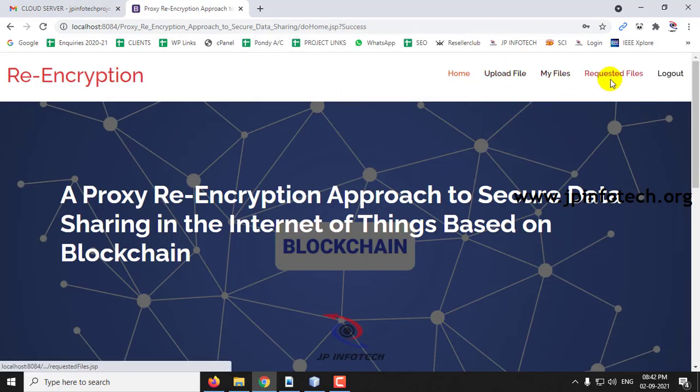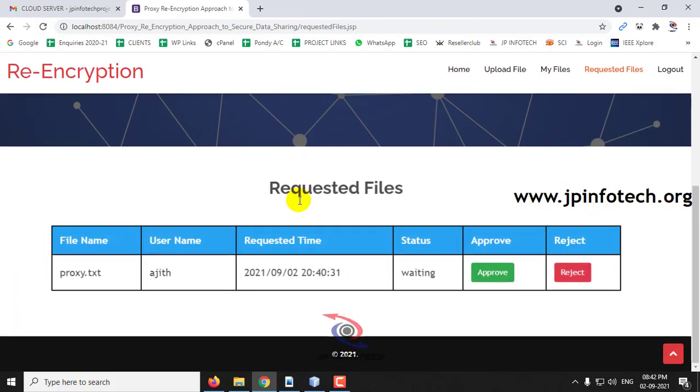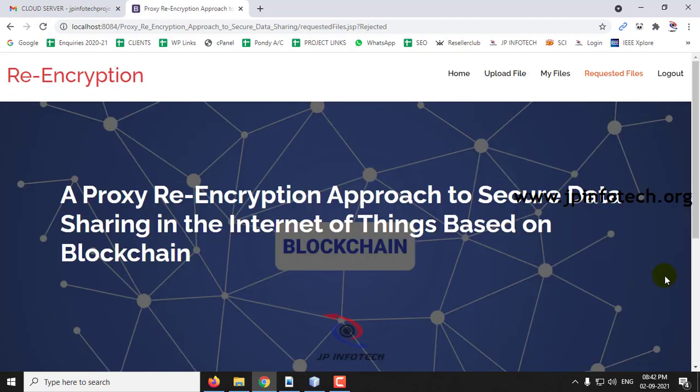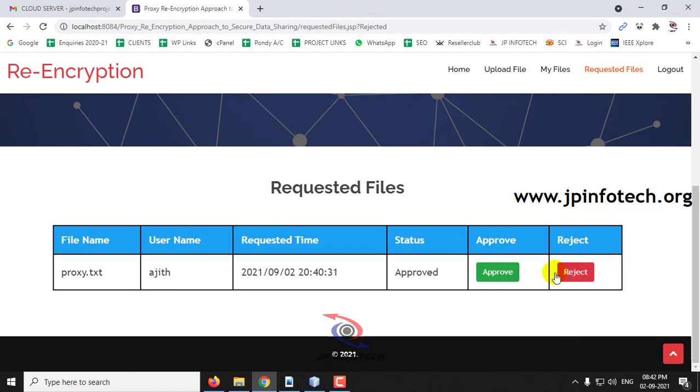So if you go to the requested files, here you can see the requested files. Here you can see the file name, the data user who has requested, the date and time, the status, and approve or reject. So the data owner has the access to give approve or reject. In case they reject, the data user cannot access the file. So let me click approve and show you. I have clicked approve.